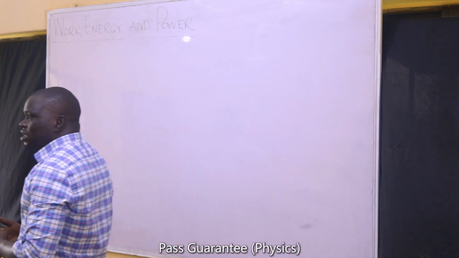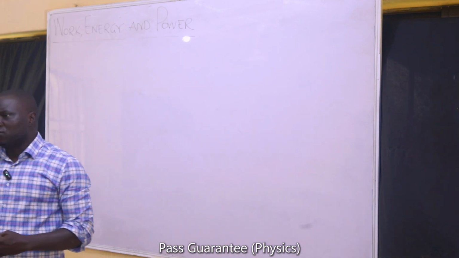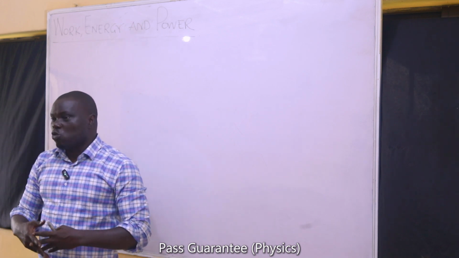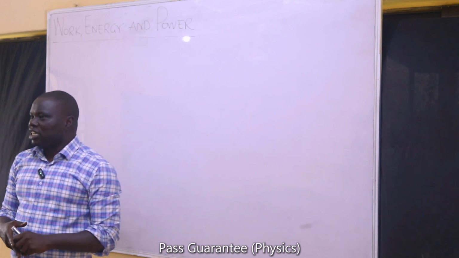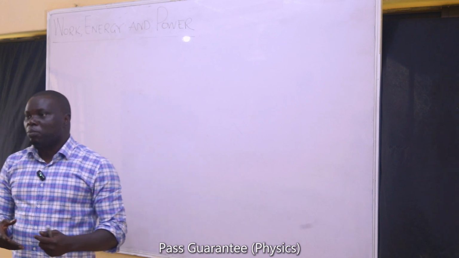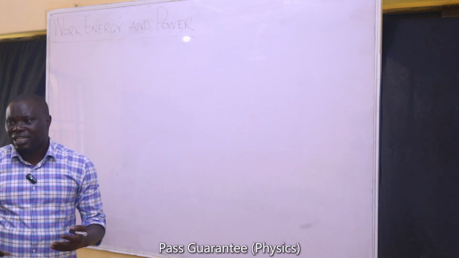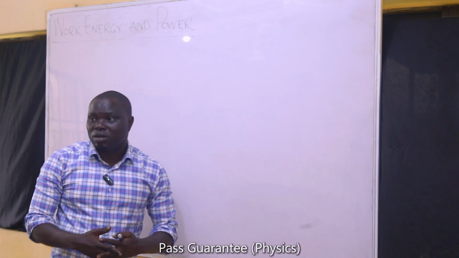There are so many examples of renewable sources of energy. The sun, for example, is a renewable source of energy. Hydroelectricity is a renewable form of energy. Wind is a renewable form of energy. There's no way you can completely exhaust wind power or wind energy. It's not possible.